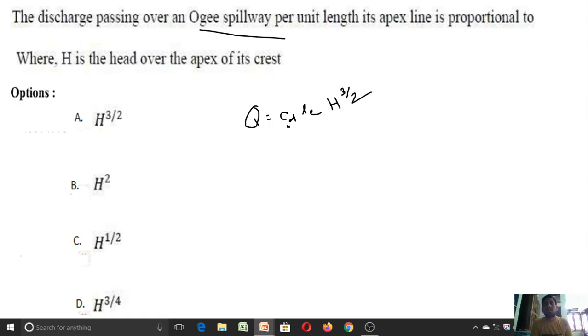Here CD is the coefficient of discharge, L is the effective width of the crest, and H is the head over the apex of the crest. So from this equation I can write Q is directly proportional to H power 3 by 2. So the answer for this question is Q is proportional to H power 3 by 2, that is option A is correct.